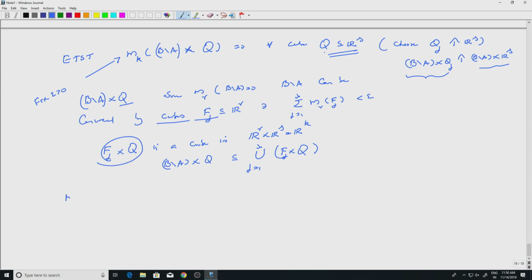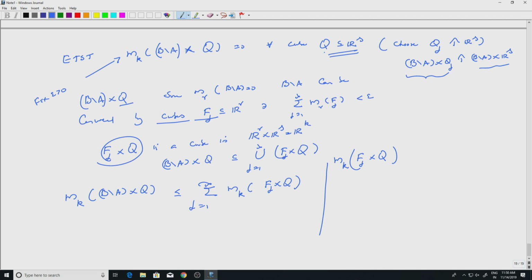kth dimensional Lebesgue measure, so m_k of (B minus A) cross Q, this is of course less than or equal to summation j equal to 1 to infinity m_k of Fj cross Q. So now comes the punchline, because if I take a cube, what is the kth dimensional Lebesgue measure of Fj cross Q? So this is a cube inside R^k.